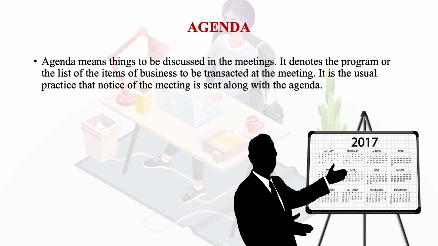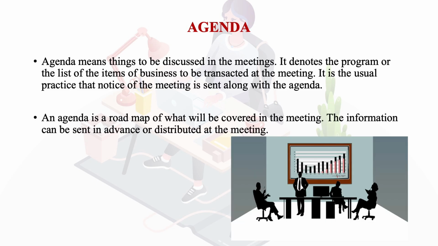Now let us come to agenda. What is agenda? Agenda means things to be discussed in the meetings. It denotes the program or the list of the items of business to be transacted at the meeting. It is the usual practice that the notice of the meeting is sent along with the agenda. Most of the time, when we send the notice of the meeting, we also send the agenda. Again, it is a roadmap of what will be covered in the meeting. The information can be sent in advance or distributed at the meeting.